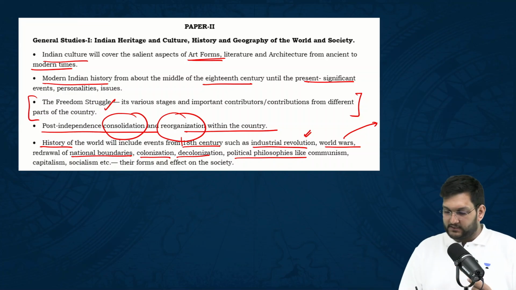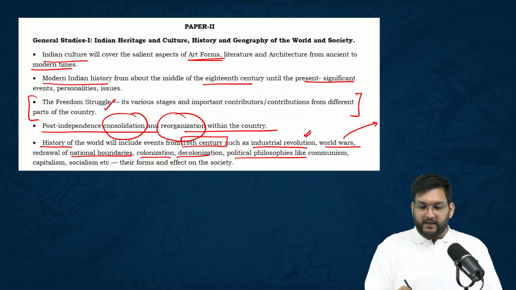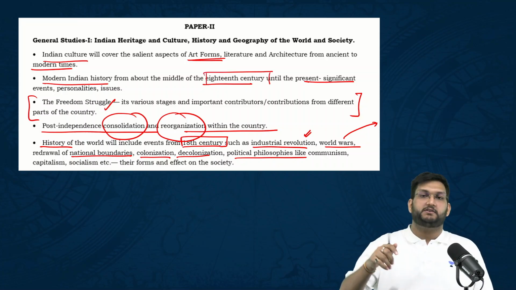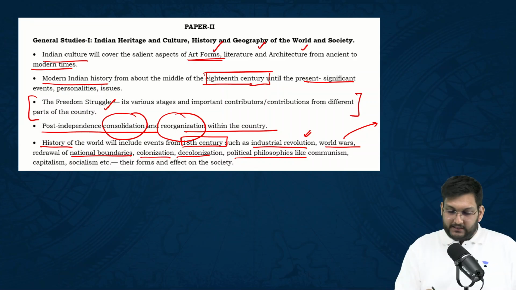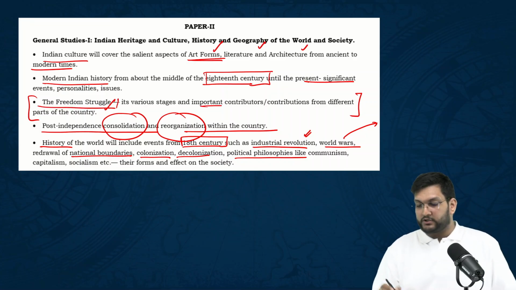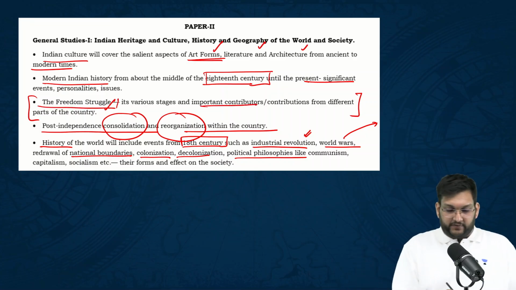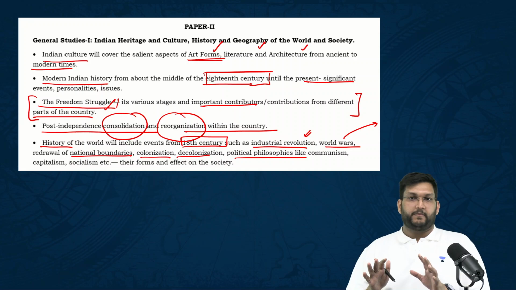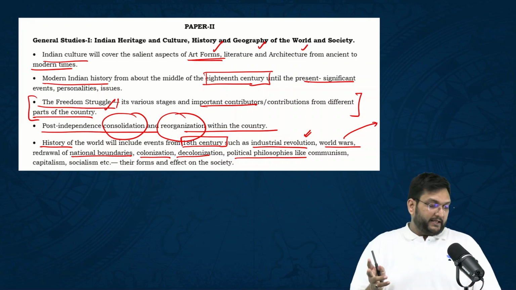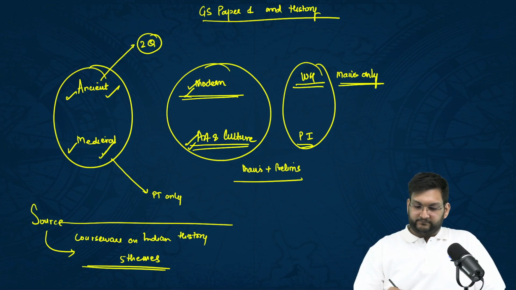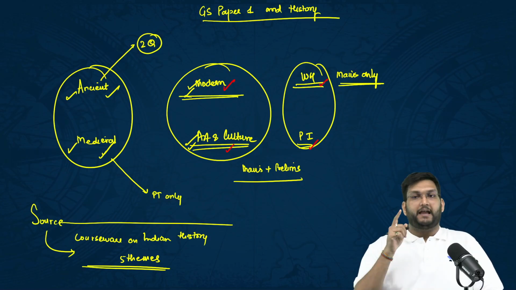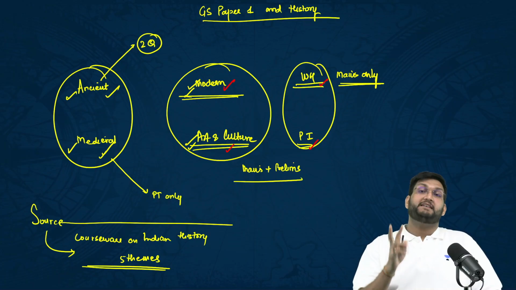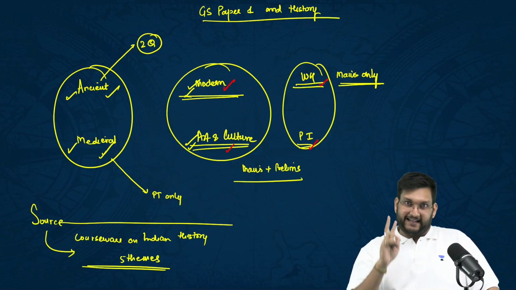Here, they've given us an 18th century understanding. Here again, they've written 18th century. Art forms, literature, architecture are directly mentioned. And freedom struggle, important contributions, and different parts of the country again mentioned. This is where we get the understanding that modern, art and culture, world and post independence are important and mains only. There's no mention of ancient and medieval directly.